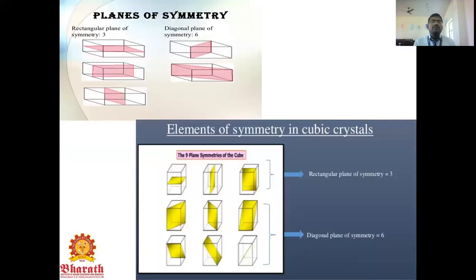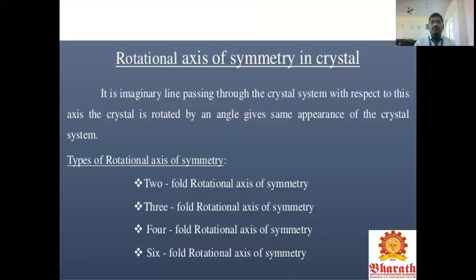Next are the planes of symmetry. For the rectangular plane of symmetry, you have to identify three planes. For the diagonal plane of symmetry, you have to find six planes in this compound. So the elements of symmetry in a cubic crystal are: rectangular planes of symmetry, 3, and diagonal planes of symmetry, 6.